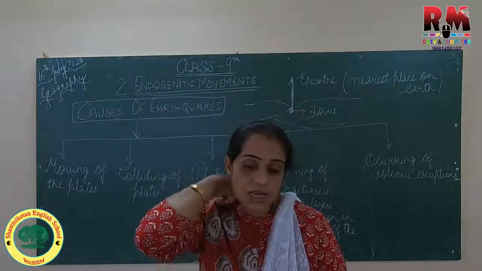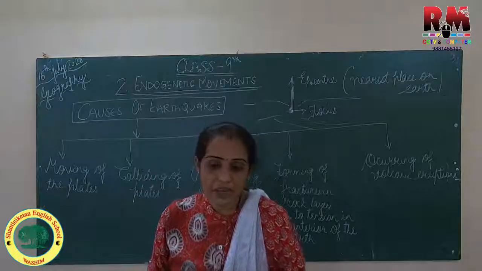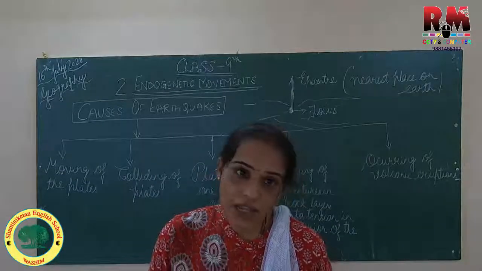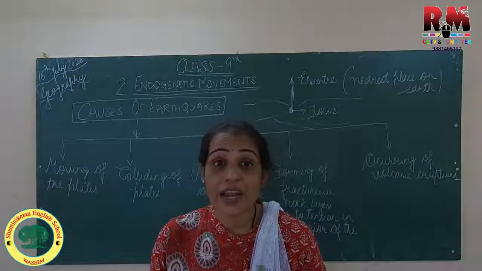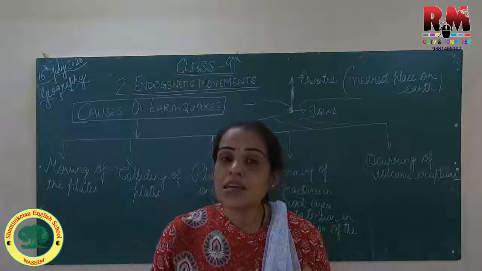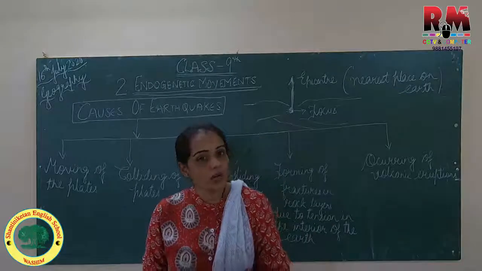Then the buildings on the earth's surface move up and down because of these waves. These are more destructive than the P wave. Then comes your surface waves. Surface waves are very destructive. Because of the surface wave, the destruction is there because of the earthquake.